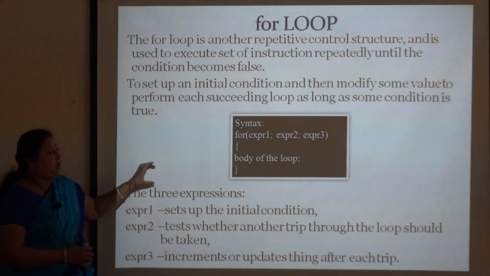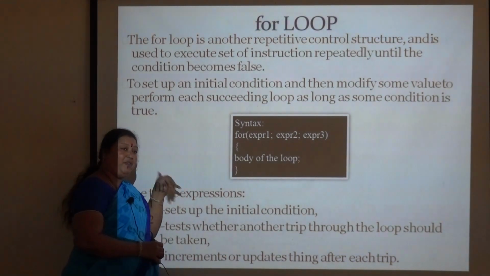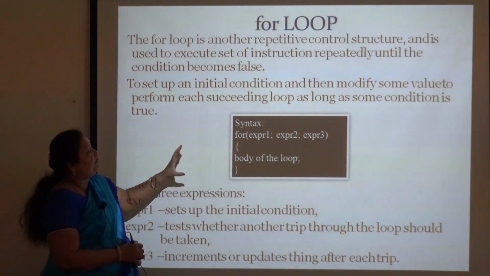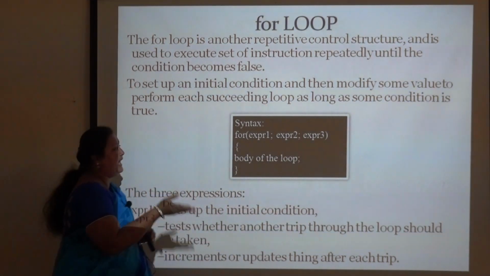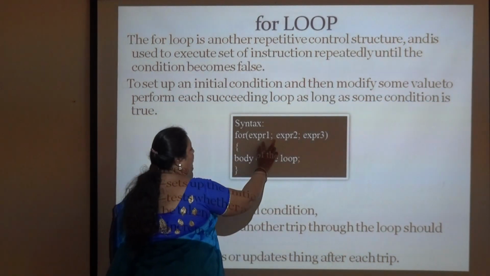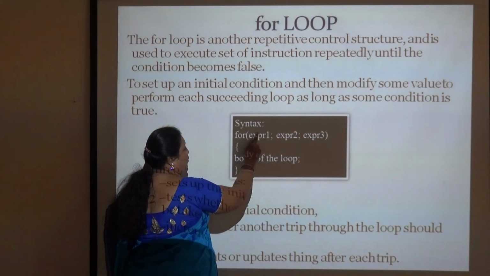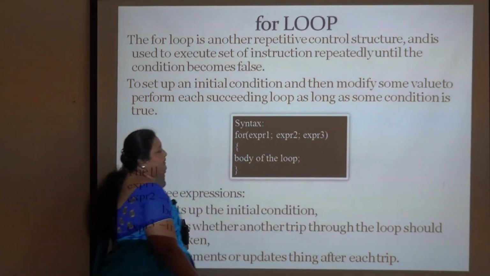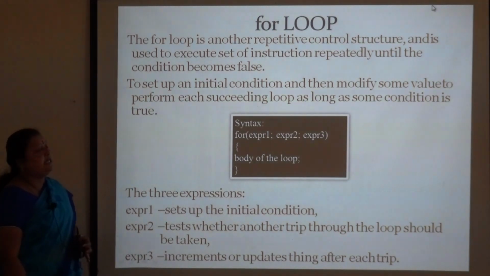In do while, we do the statements and finally check the condition. Here, in the for loop, all the expressions are given in a single line: for, expression 1, expression 2, expression 3, then the body of the loop. Expression 1 is initialization, expression 2 is the condition, and expression 3 is the increment. All the information is given in a single line.